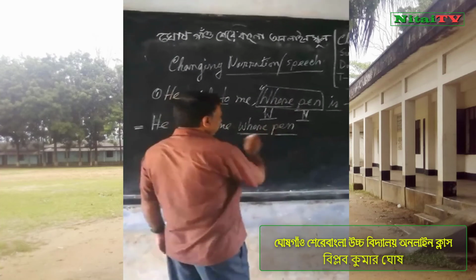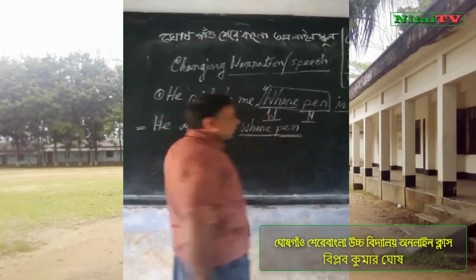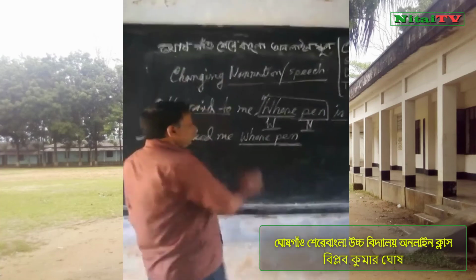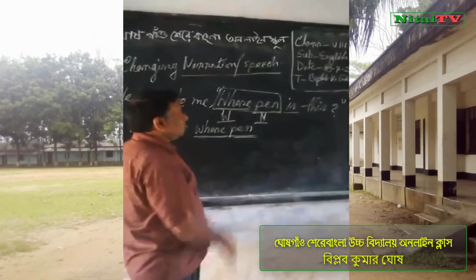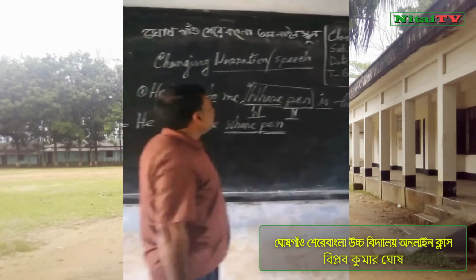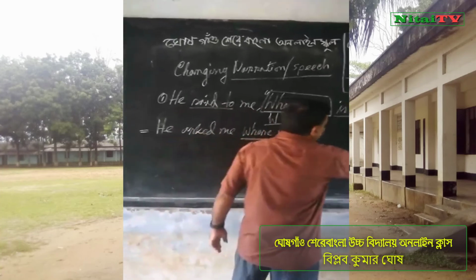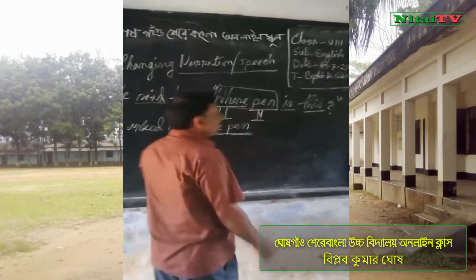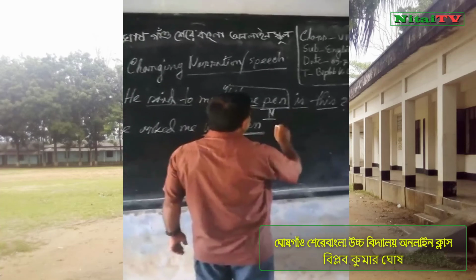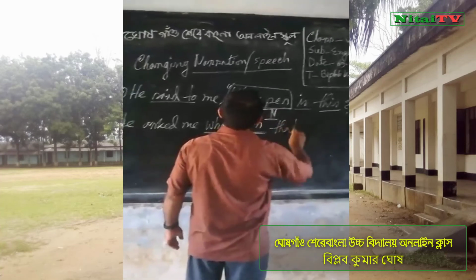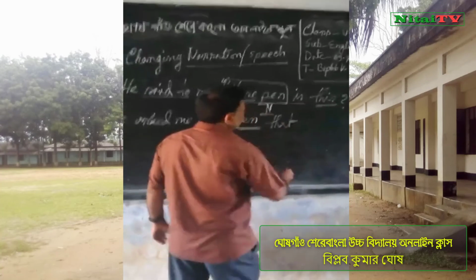So you will write in the conjunction place this word, whose pen, and you will follow the previous rule. Now this word, because this is the subject, it will change to that. That was.